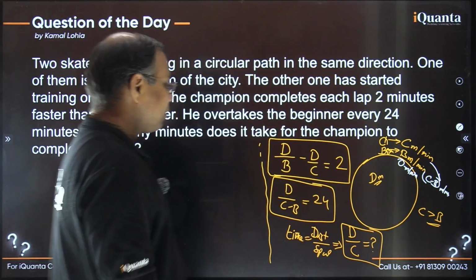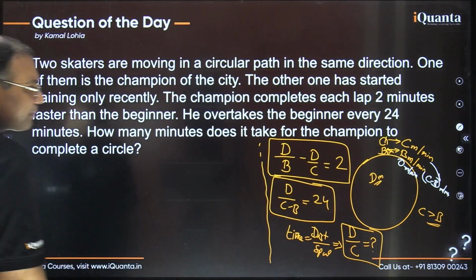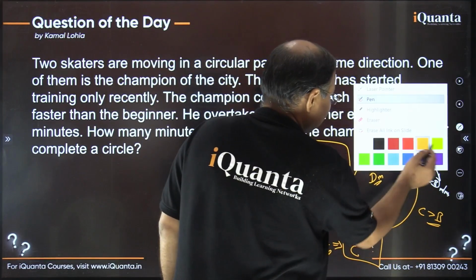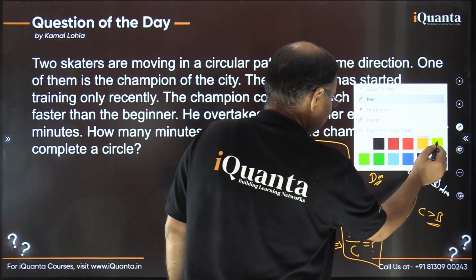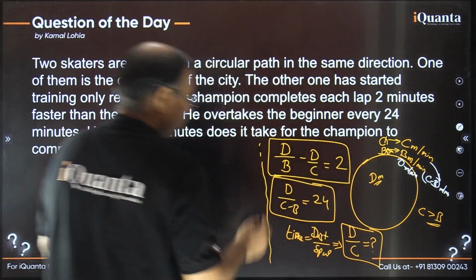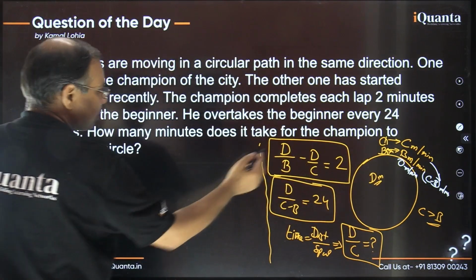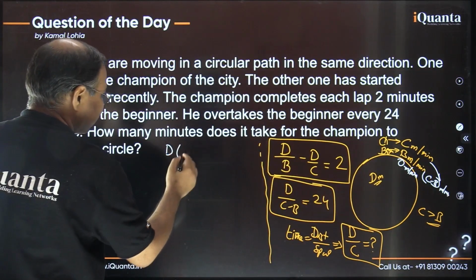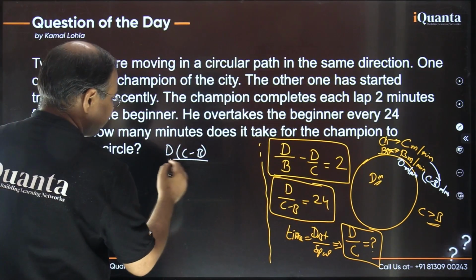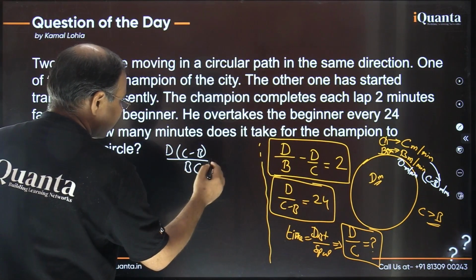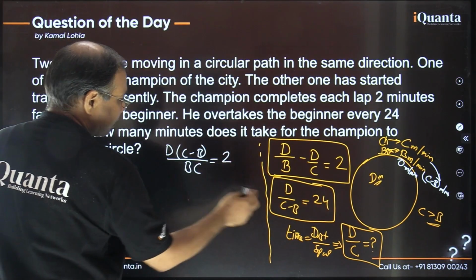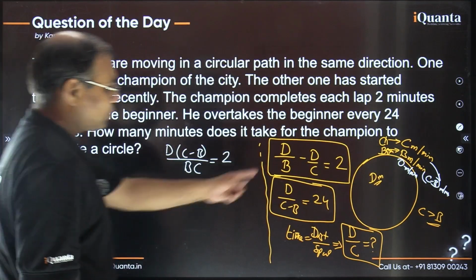Okay, let's see. So what do we do? I'm just rewriting this part. Let me use white. This equation, if I rewrite, taking D common here and using LCM, would be C minus B, and the denominator will have BC, that is equal to 2. Okay? So this is another equation we already had: D upon C minus B is 24.